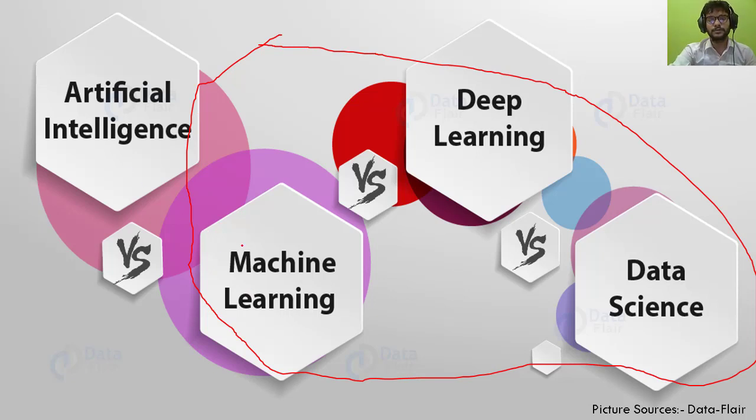AI simply means that if in any machine or model, machine learning, deep learning and data science are available and function, then we say that this machine or model is AI. We will look at it in depth in the next slide. First, just know this about it. I have already told you that if we combine these three things, then it is AI.